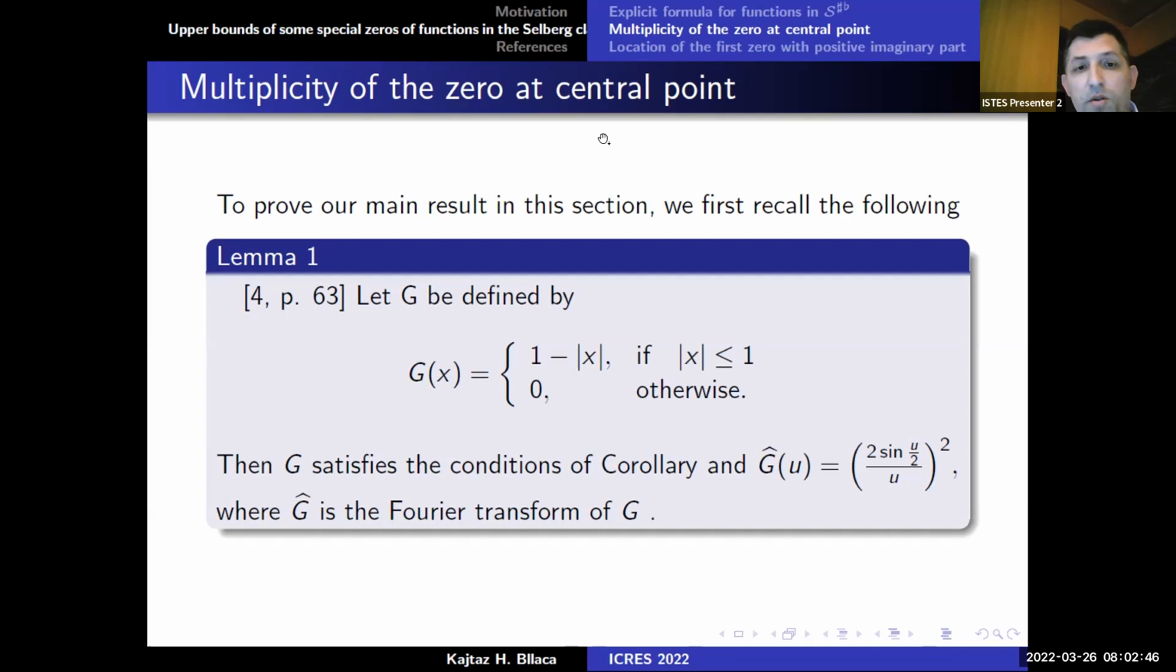lemmas. And our test function is this. The G function now is our test function to prove our main result, which satisfies this condition. So this G function is an even function.